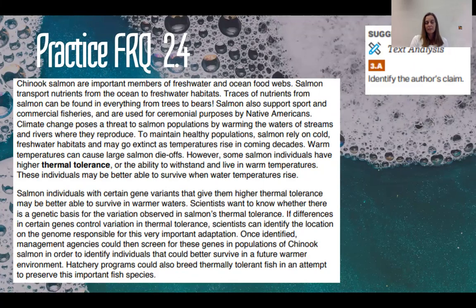All right, so for today's practice FRQ, I'm going to let you read. The link to this is in your SaintsNet page. What I'd like you to write for this particular FRQ is what you think the author's claim is. So I want you to read this article and identify the author's claim.